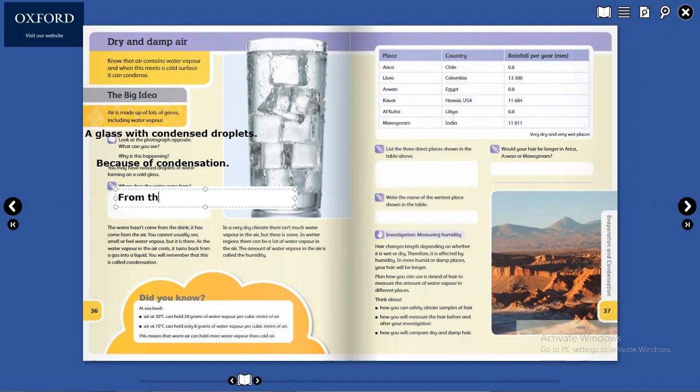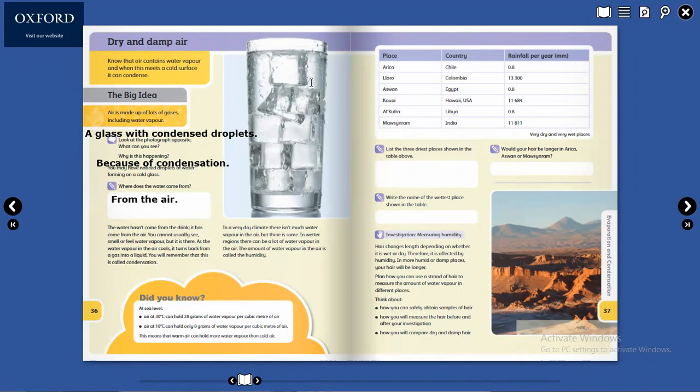So that comes from the air. The air touches the cold surface and then it shows droplets. So that means the water vapor from the air touches the surface, which is a cold surface, and it condenses into water droplets.